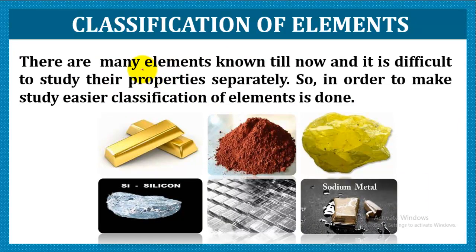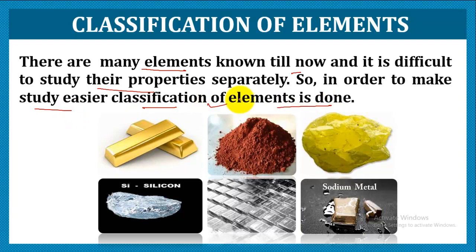As we all know, there are so many elements that exist in nature till now, and it is very difficult to study their properties separately. If you sit learning the properties of a single element, it is impossible to learn about all the elements. We can recall 2, we can recall 3, we can recall 5, but not more than that, because there are so many physical and chemical properties related to each and every element. So it is very difficult to recall all the properties separately for an individual element. In order to make the study easier, the classification of elements is done.